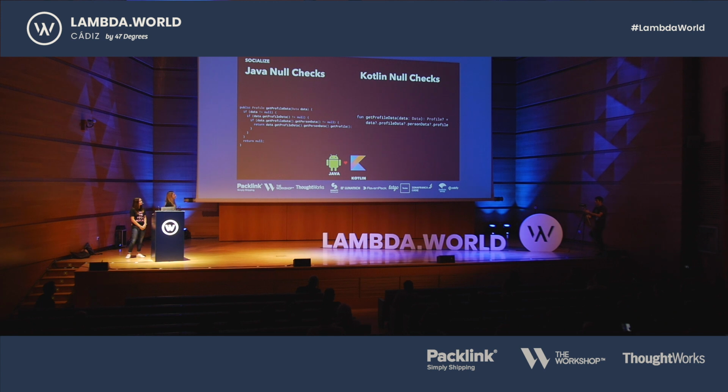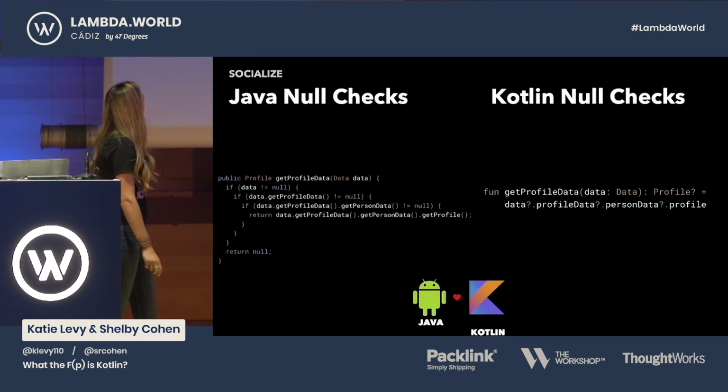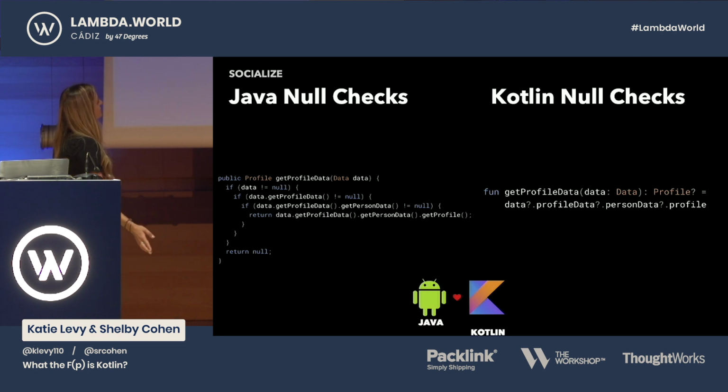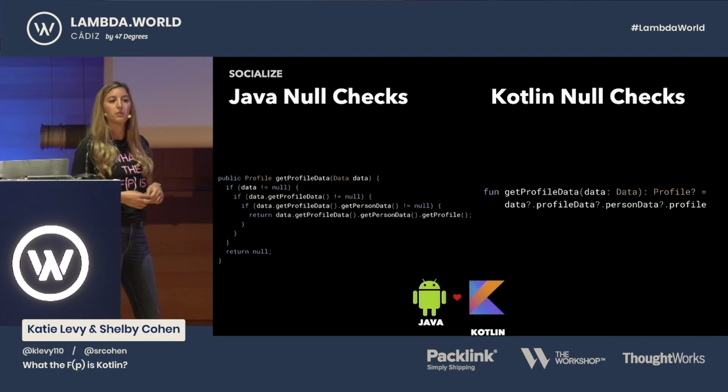So this is something on the left that we used to see in a lot of our Java services before we started using Kotlin. We would have a lot of nested if statements, checking if something was null, continuing on, mutating, doing something different. And if it was null, we would just return null. On the right, Kotlin shows this in a much more fluent way with just the question mark chaining.